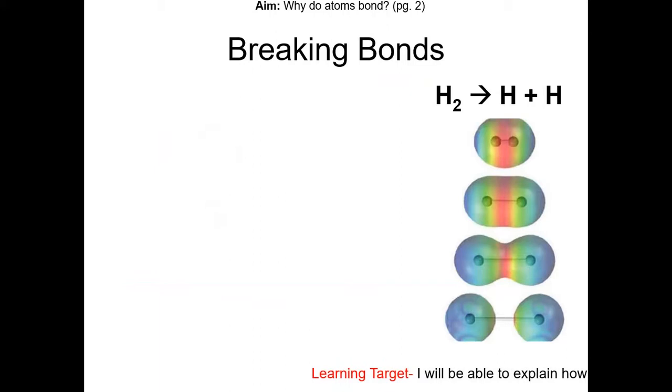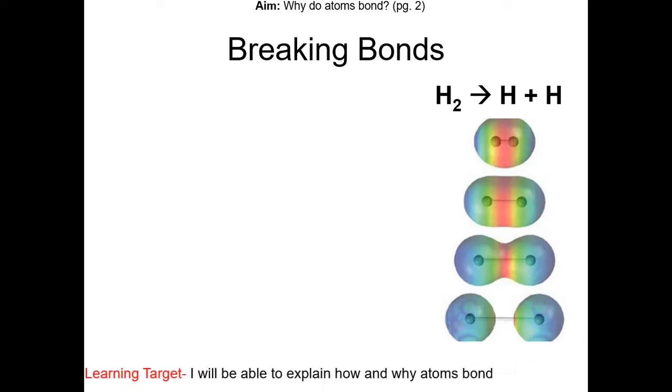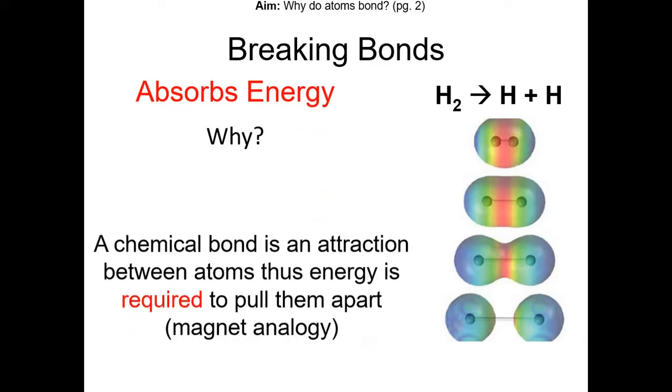Now let's talk about the energy involved in breaking a bond. Let's use the same analogy with the magnets. Imagine 2 magnets are stuck together the same way 2 atoms are bonding. How are you going to break the attraction between those 2 magnets? You have to use some energy to pull those 2 magnets apart. So the same thing with the atoms. If 2 atoms are bonding, you have to absorb or use energy to break that bond.